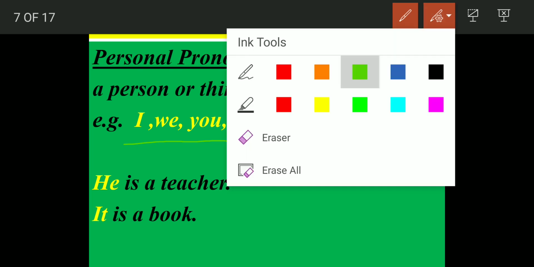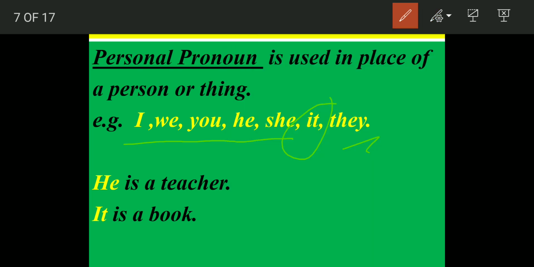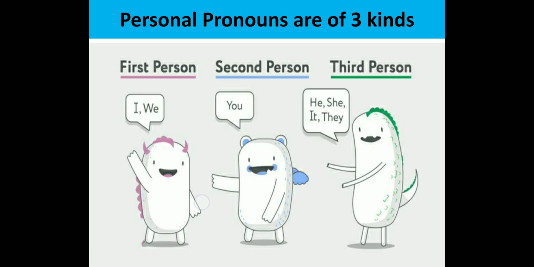For example, let us see this example. He is a teacher. The pronoun used for a person, teacher, is a personal pronoun, he. It is a book. It is a personal pronoun. So whenever we are talking about a person or a thing, whatever pronoun we are using, he, she, it, they, them, you, these all are personal pronouns used in place of a person or thing. Now it is clear to you that the noun which you are generally using in place of a person or a thing, I, you, him, they, she, these all are personal pronouns.